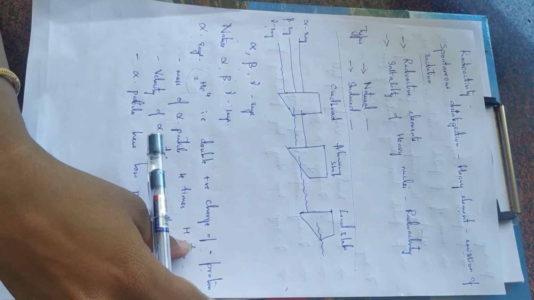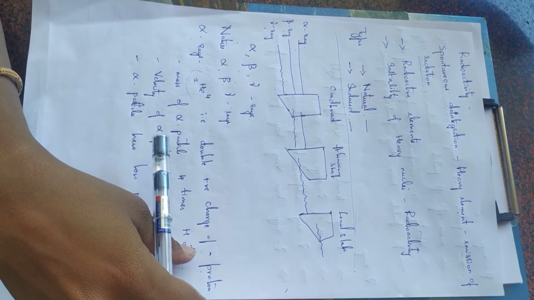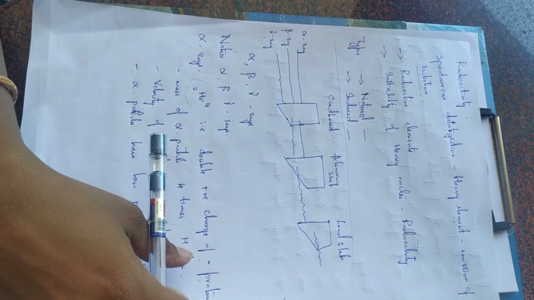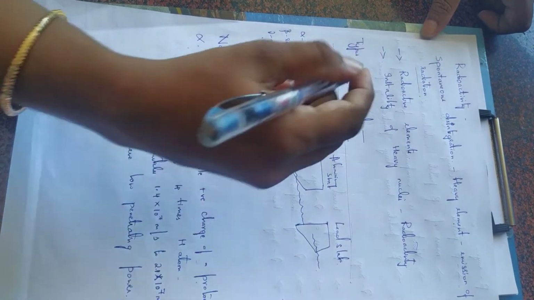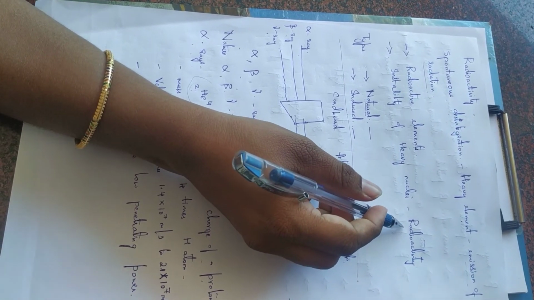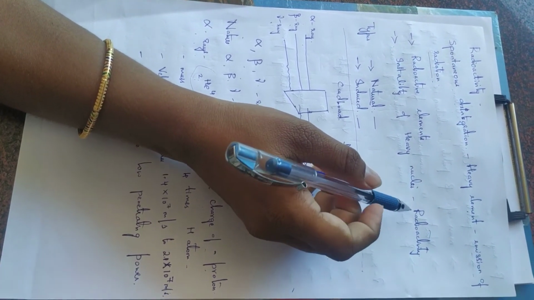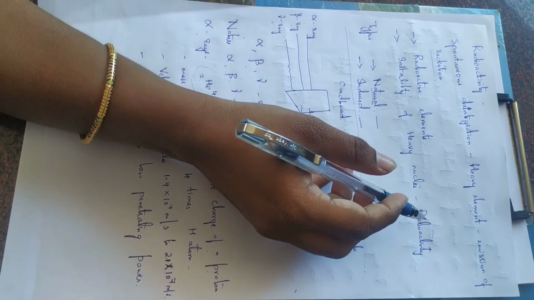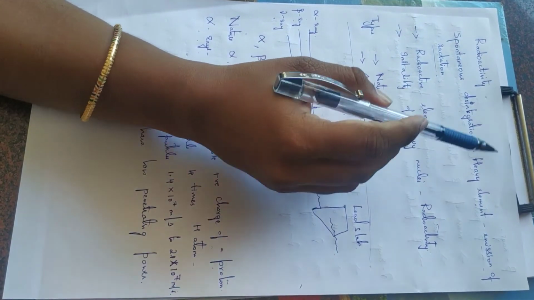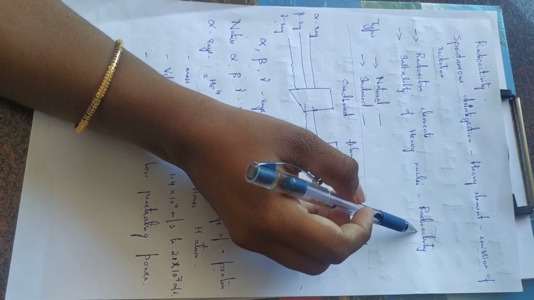The elements which undergo radioactivity are known as radioactive elements. The instability of heavy nuclei is the cause of radioactivity. Since the nuclei are unstable, they undergo spontaneous disintegration. That is why the radioactivity process takes place.